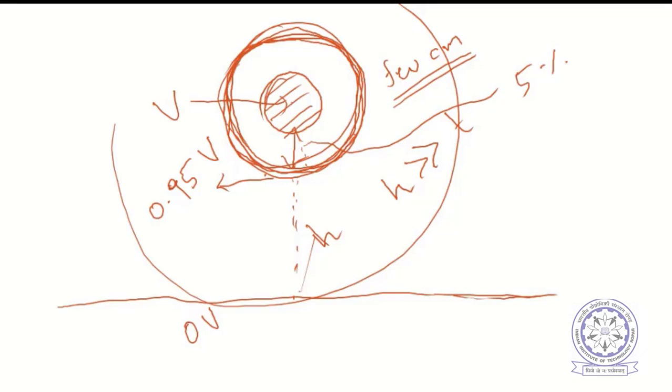We need to understand clearly. Now, if someone touches the outer surface of this insulation, this cable system, or whatever it is, overhead covered conductor, what will be the voltage in your opinion? What will be the voltage if he is touching the ground? Will he get a shock? No, sir. He will not get a shock. 0.95 V, right?